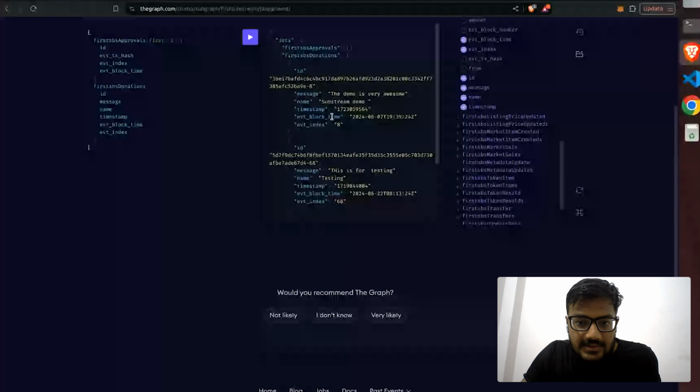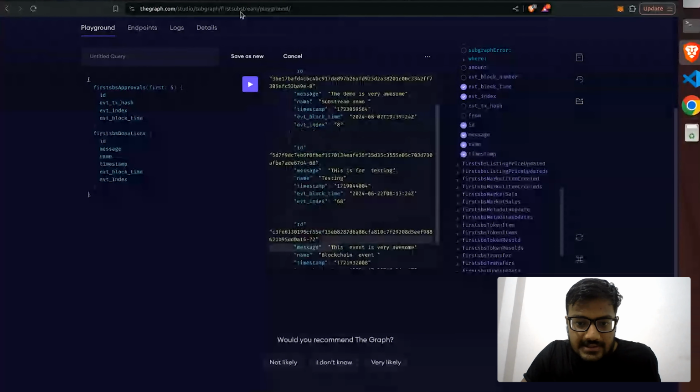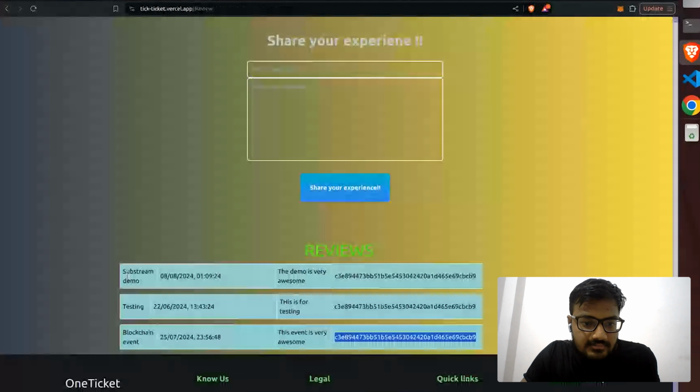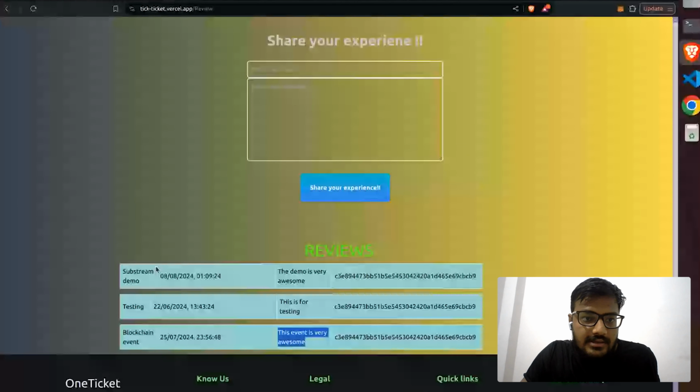The demo is a Substream demo. This is for testing, and this event is very awesome. The Substream demo testing, and this event is very awesome. We have only 3, and it's showing the same in the Graph Explorer as well.